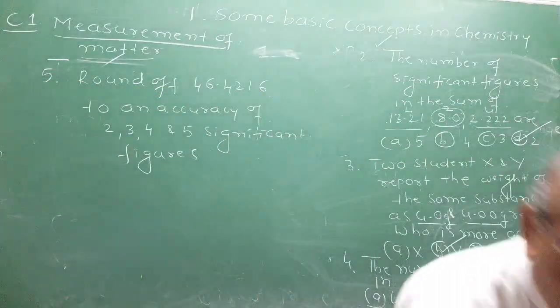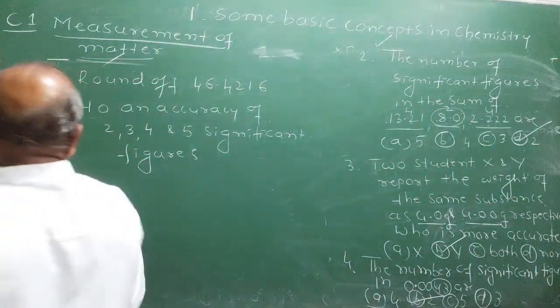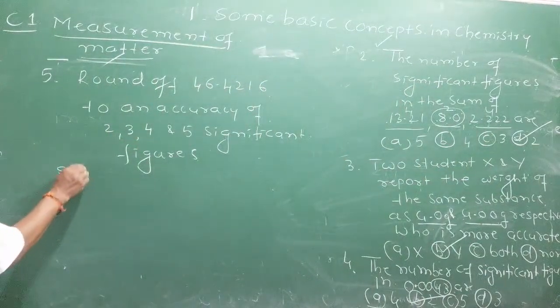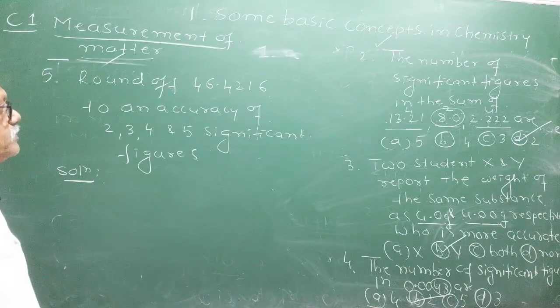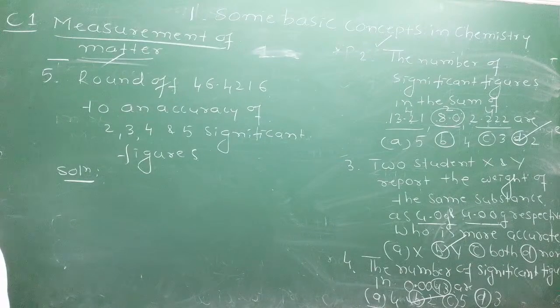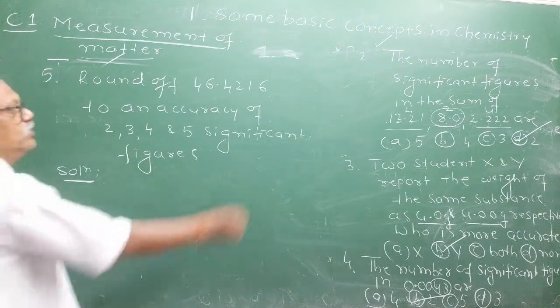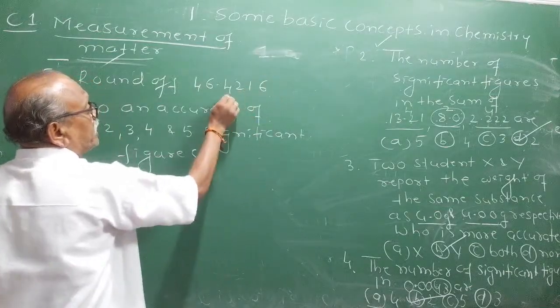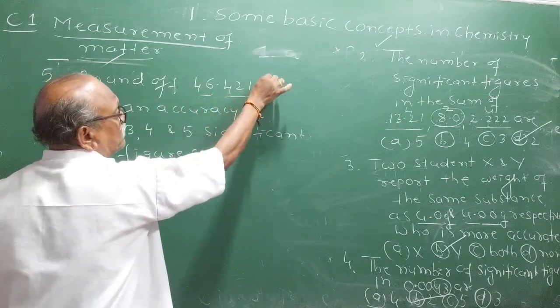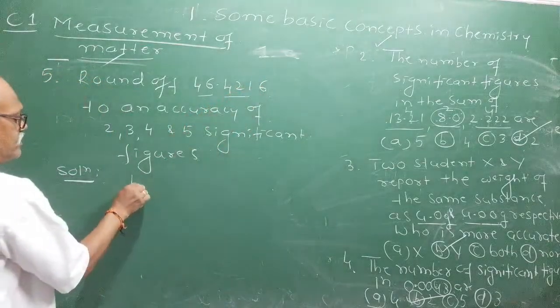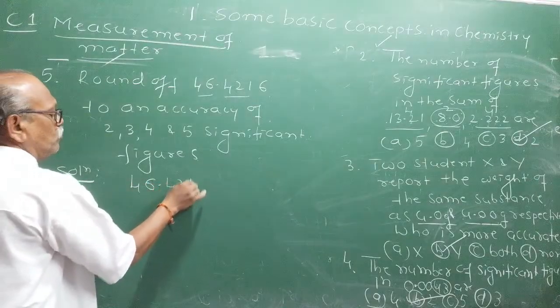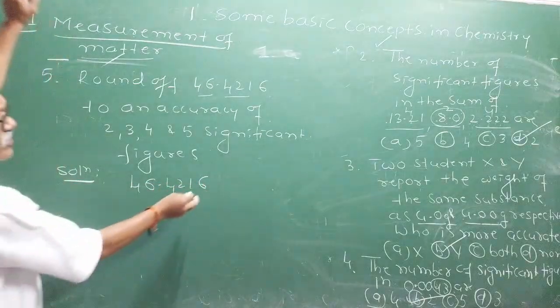Two, three, four significant figures. Round off. How do you round off? Suppose you want to make it five significant figures, you have to eliminate what? 6. Right? First one. If you have to eliminate 6, 46.4216, what do the approximation rules tell you?